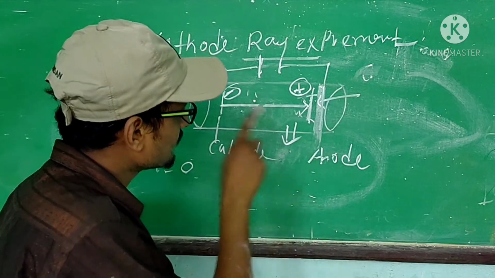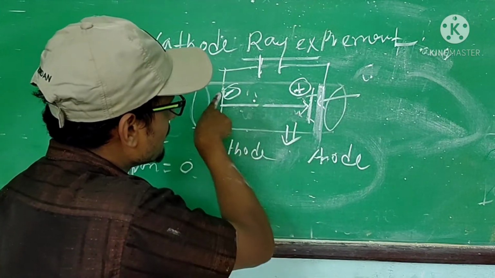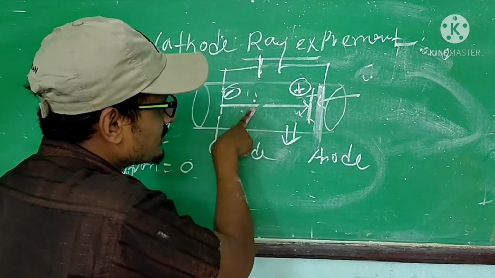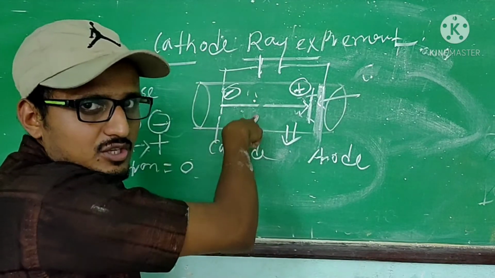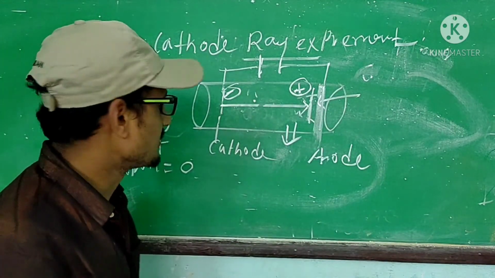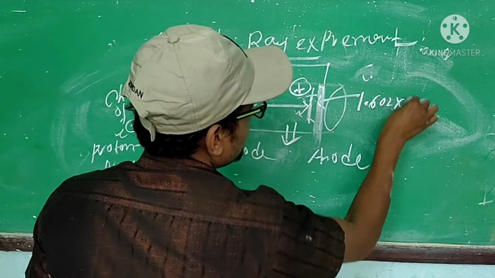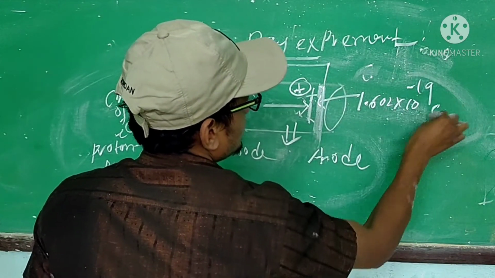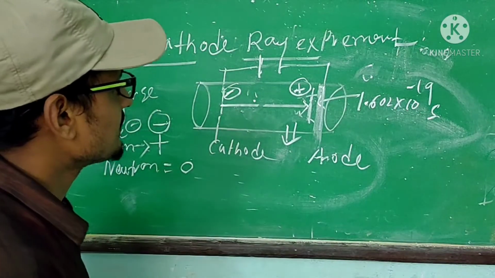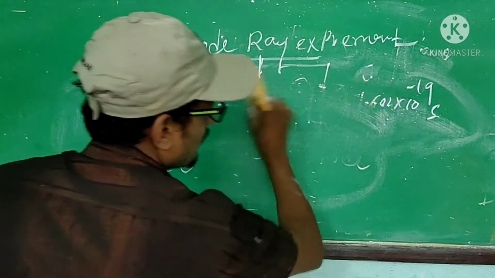After that he concluded that this is called the cathode ray, and the cathode ray going from cathode to anode consists of electrons, and thus he discovered the electron. And what is the charge of the electron? 1.602 × 10 to the power minus 19 coulomb. Understood? So what is the cathode ray?